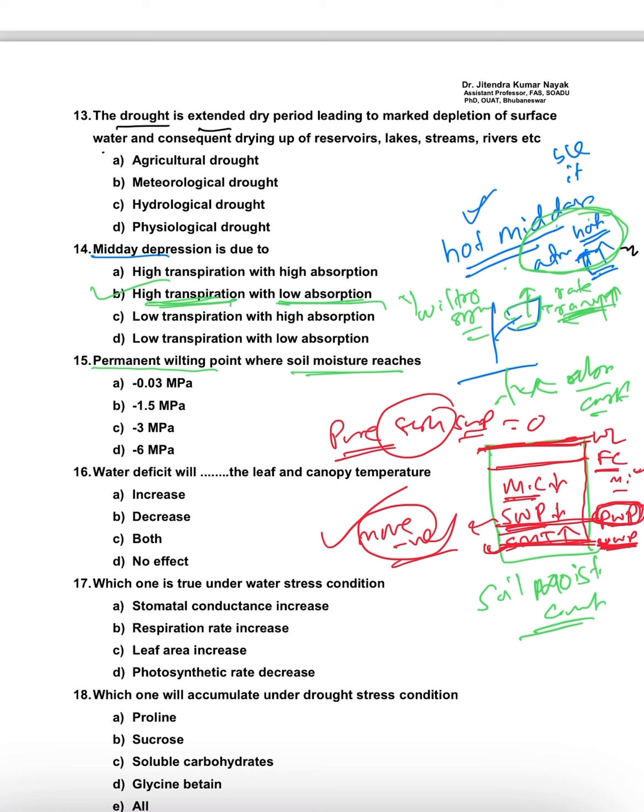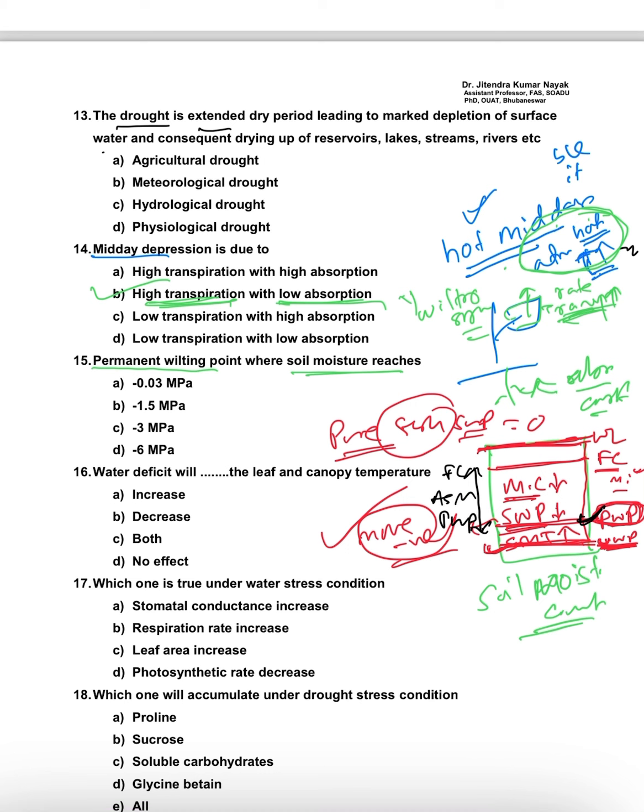At this ultimate wilting point, death of the plant will occur, but at the permanent wilting point the plant will recover whenever you apply irrigation. And as we know, the available soil moisture range is between field capacity and PWP. This range is called the available soil moisture range.